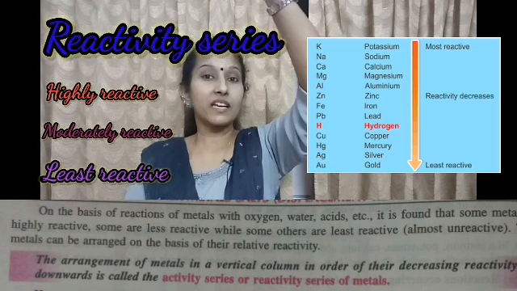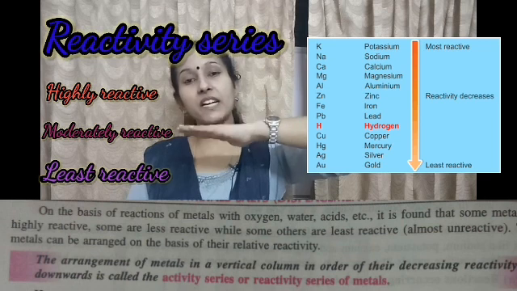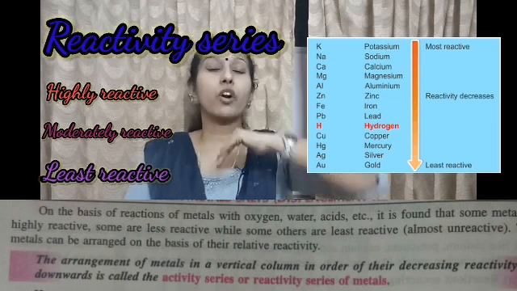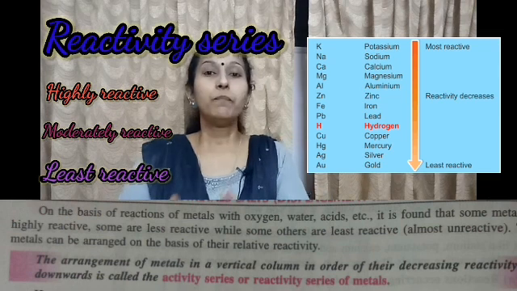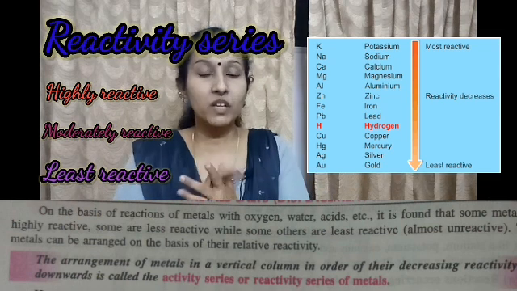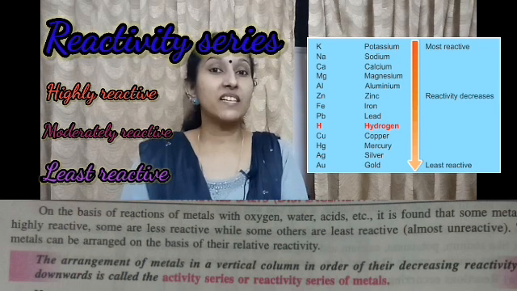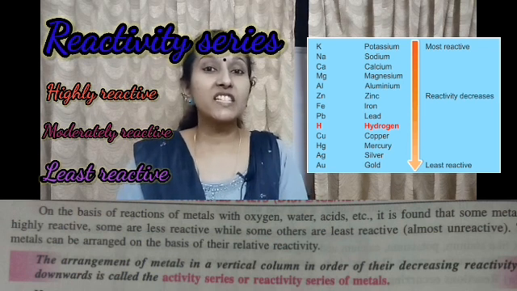Top metals are highly reactive, the metals in the middle of the reactivity series are moderately reactive, and the metals at the bottom are least reactive. So the reactivity series is the series in which metals are arranged according to their decreasing reactivity.